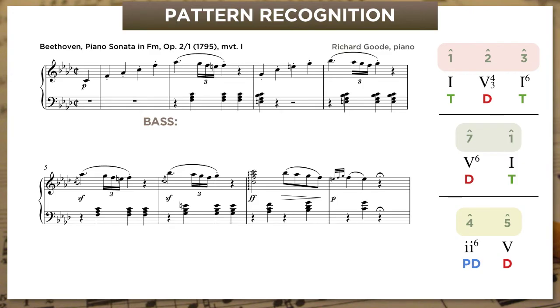All right, so let's start by analyzing the bass line. Scale degrees: 1, 7, 1, 2, 3, 4, 5. Okay? And it's pretty easy to see that these patterns are all over the place. We start out on tonic, dipping down to 7 and back. Then 1 rises up to 3 by step. And then 4 goes to 5.